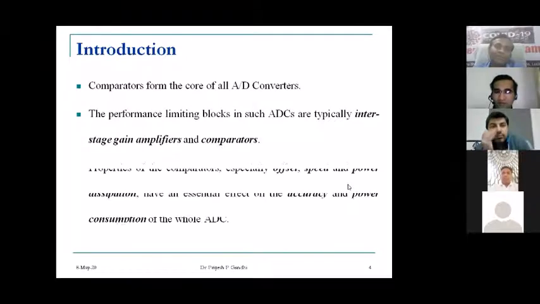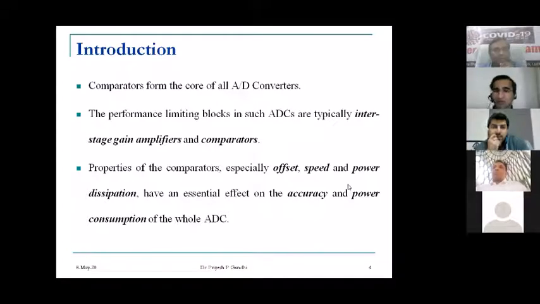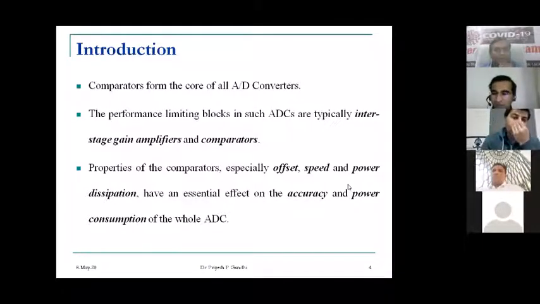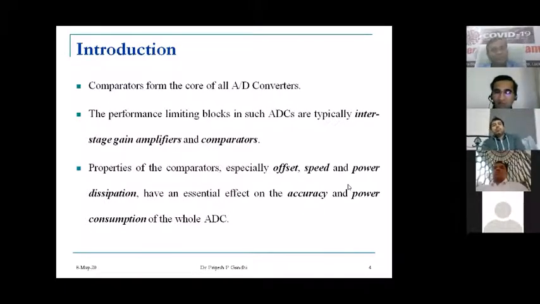Properties of the comparator, especially offset, determine the accuracy, the speed determines the conversion speed, and the power dissipation has an essential effect on the accuracy and power consumption of the whole ADC. We are talking about consumer electronics and battery operated devices, so power dissipation and consumption is the major constraint.